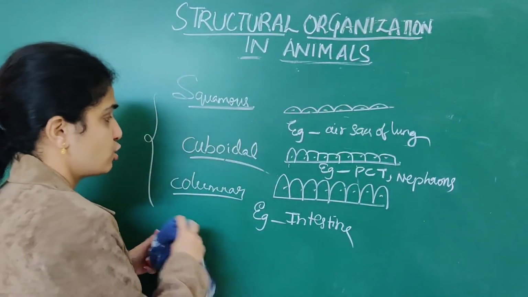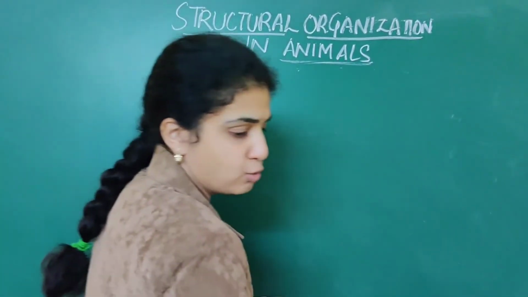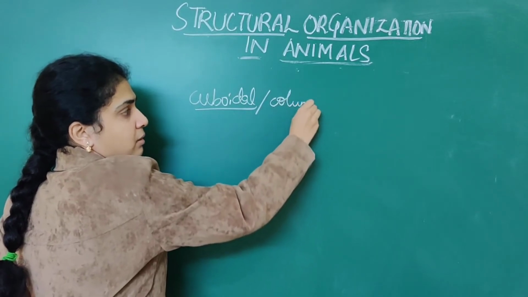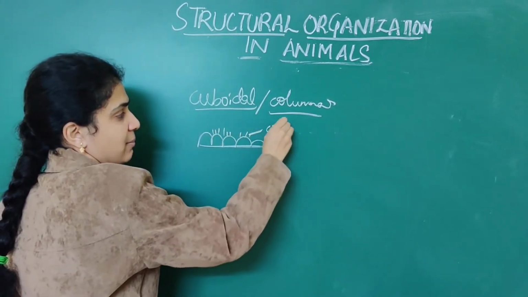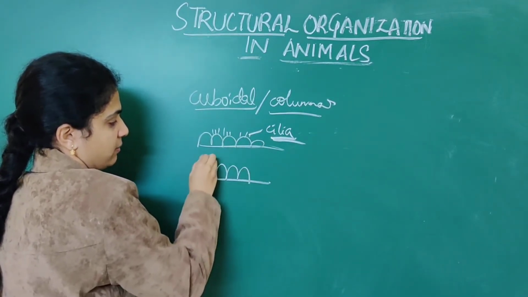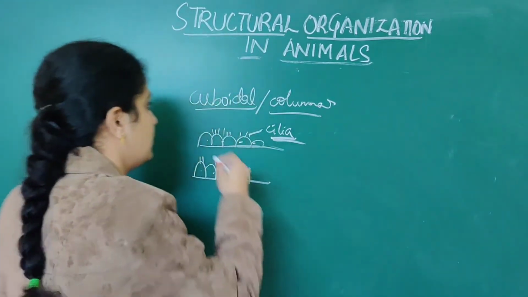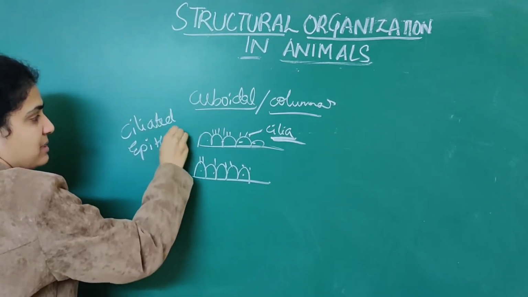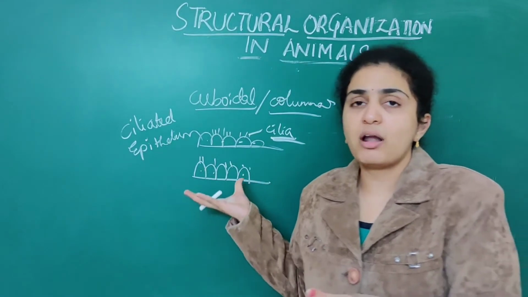Now, if these cuboidal or columnar cells bear cilia on the surface, cilia meaning hair-like structures, suppose this is cuboidal and this is columnar, and they are covered by cilia, then it is called ciliated epithelium.